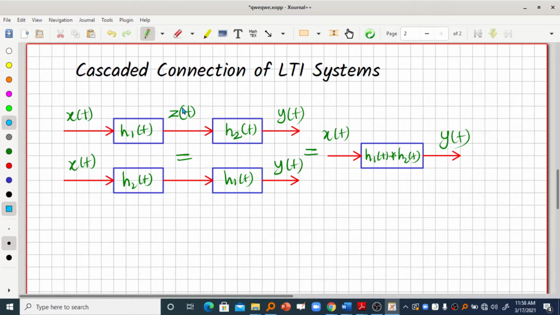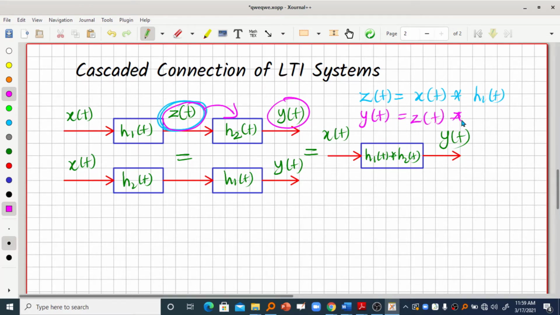So here you have to notice that z of t is the output of the first system in the cascade, right? So what is z of t? z of t is the interaction between x of t and h1 of t. So what interaction is it? It is convolution interaction, right? So we can write an expression for y of t. z of t is the first output. Now what is y of t? y of t is the interaction between z of t and h2 of t. So we can write y of t is equal to z of t interacted with h2 of t. So these are the two equations we have.